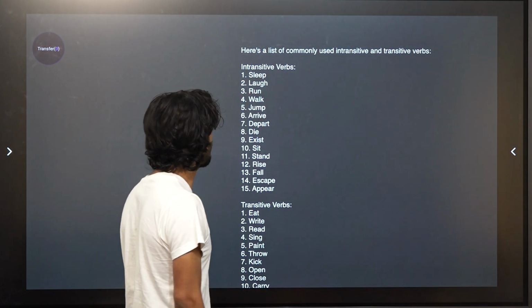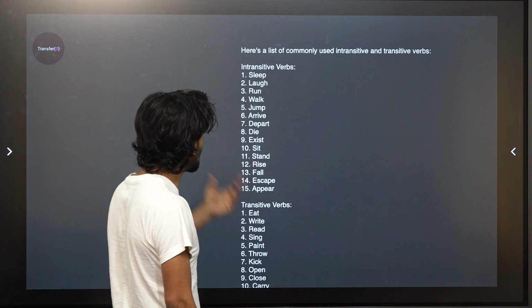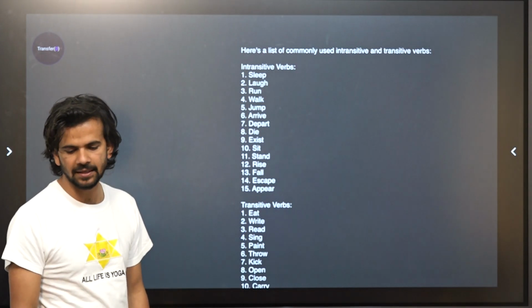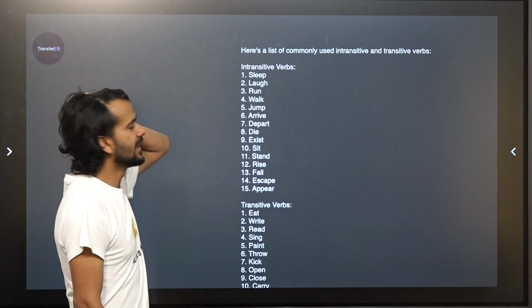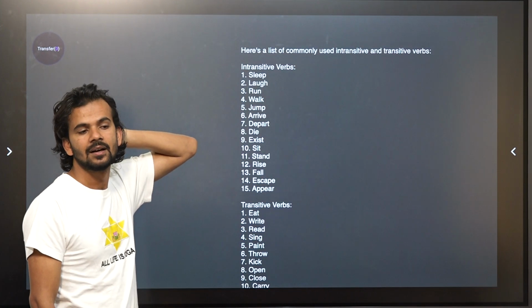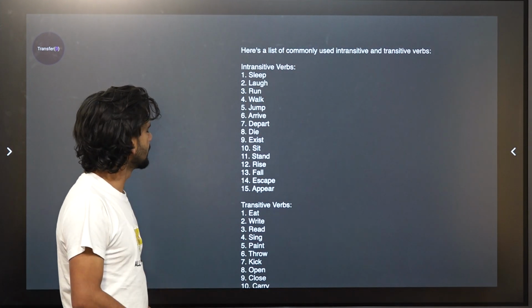Sit. I sit. I stand. She stands. Rise, fall, escape, appear. So these words, they do not require what? Any object. So these are verbs which are intransitive.